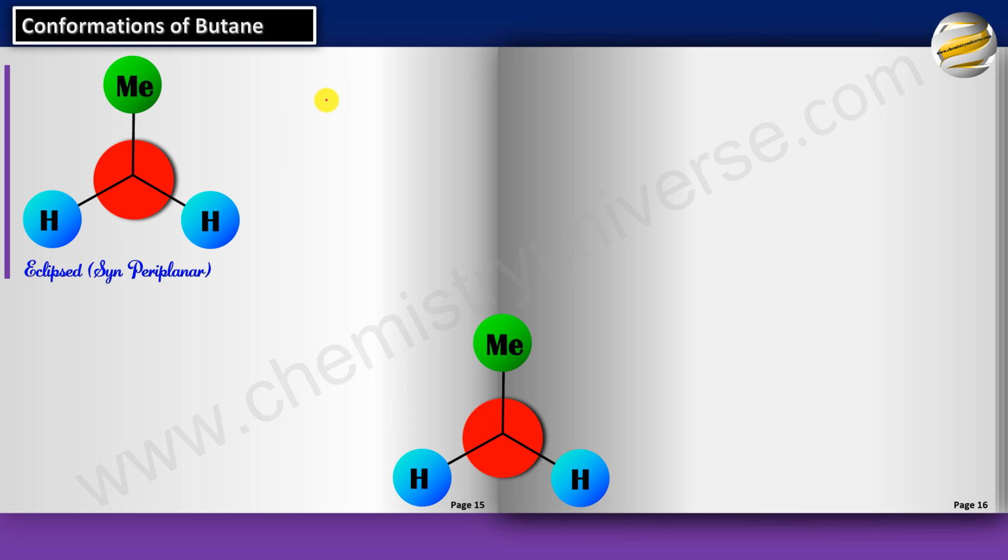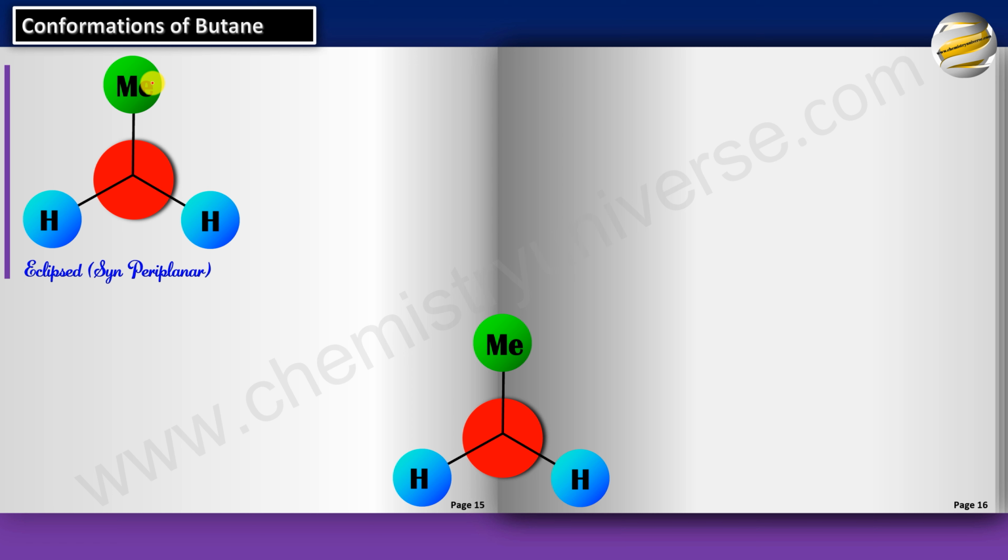Now let's talk about syn. We say syn when the dihedral angle moves from 0 to 60 degrees, including both. It's a closed interval. So when the dihedral angle goes from 0 to 60, we will call it syn. And the dihedral angle is again between the two methyls.